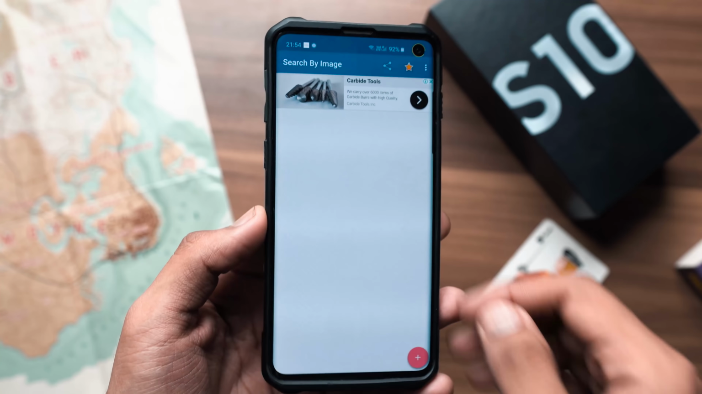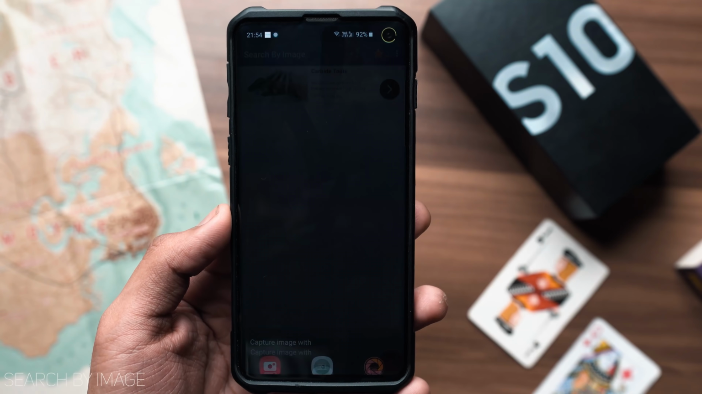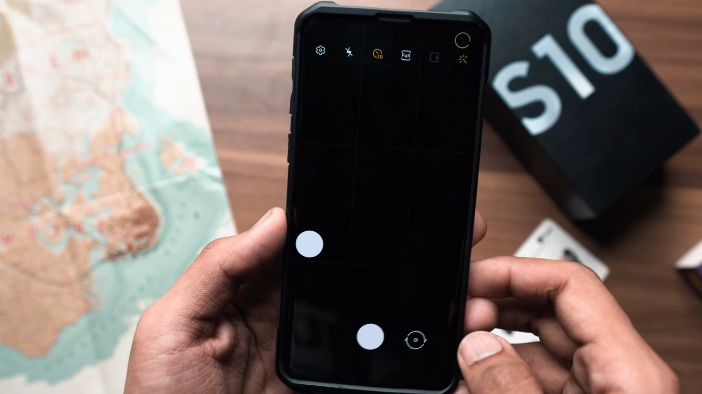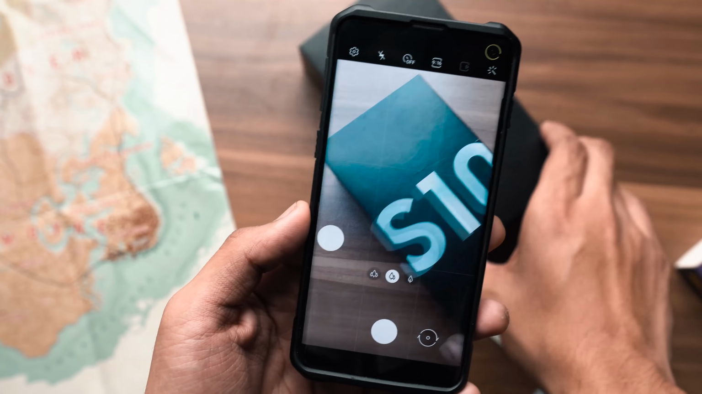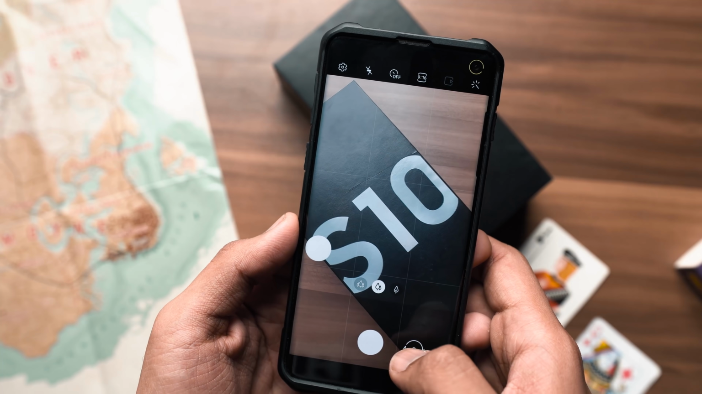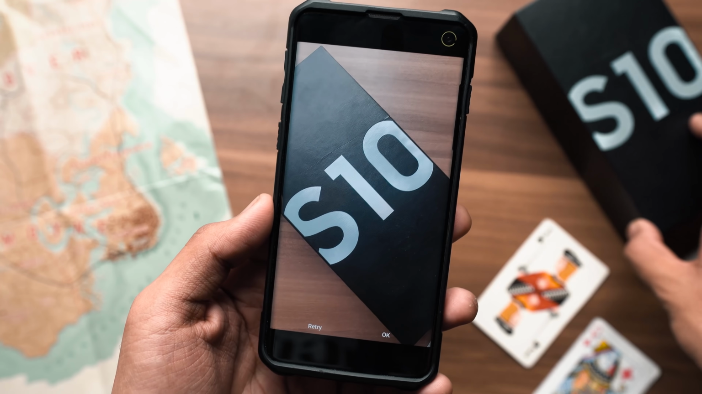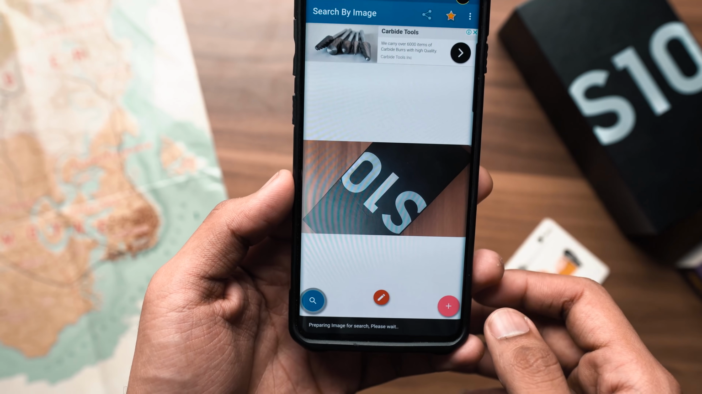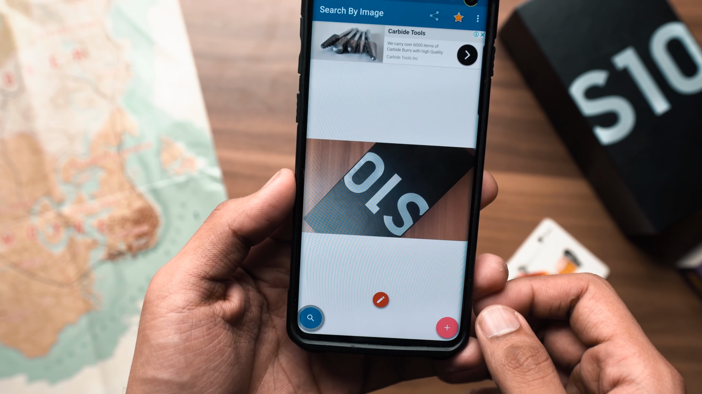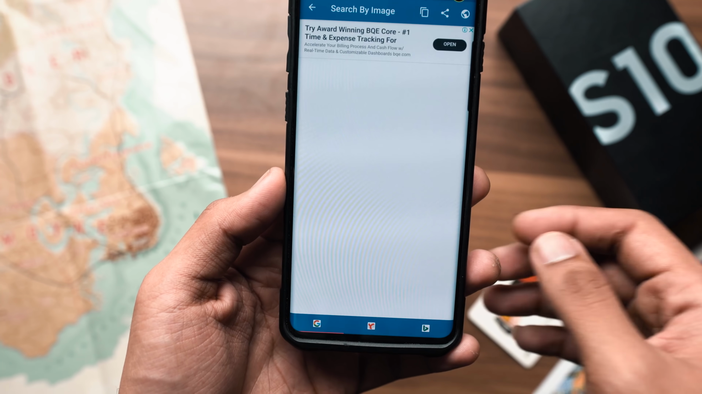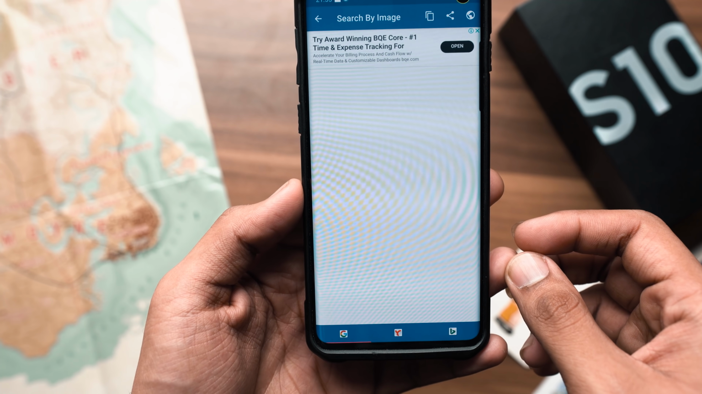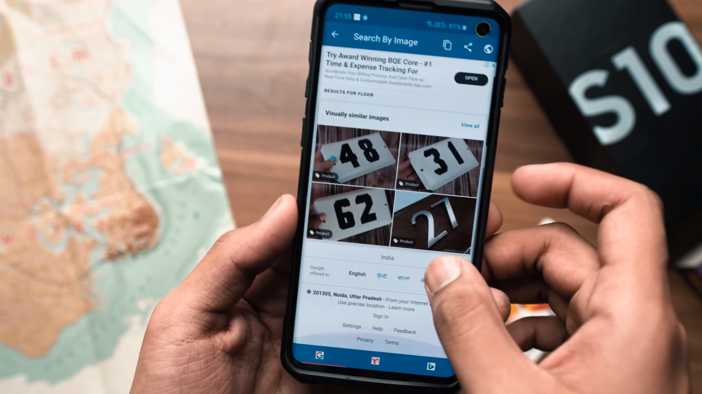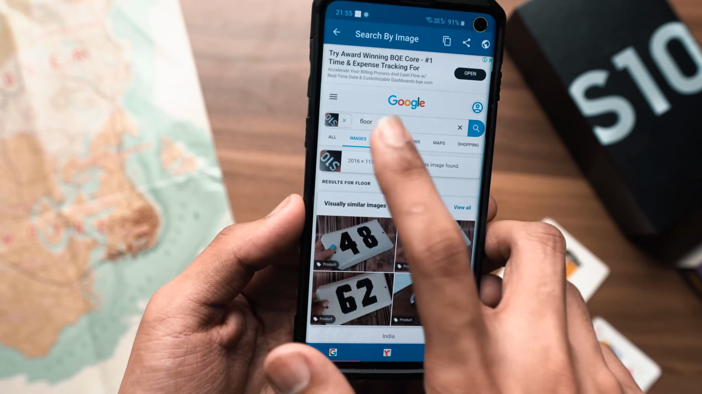Alright, next up we've got a really handy application called Search by Image, and essentially this application lets you click a picture of anything and everything and then searches it on the relevant search engines such as Yahoo, Bing and Google, and basically you can find out information about the picture you've clicked, or essentially search something on the internet using an image. It works half of the time. For example, you can see that right now the photo was sort of rotated, and when I searched it by image, it did not find out that it was the box of a Galaxy S10. Instead, it just showed me pictures with similar numbers written on it.